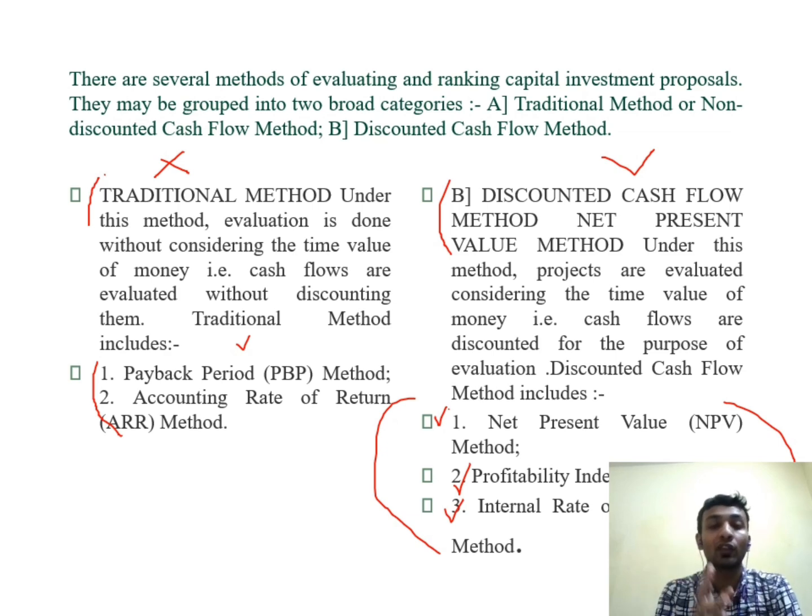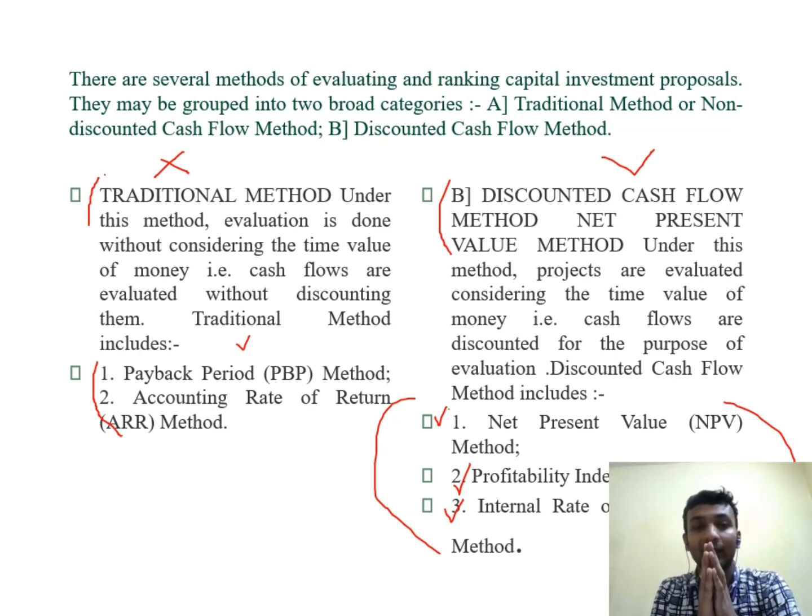Today's 100 rupees is not equivalent to 100 rupees in the future. Why? Because of the phenomenon known as inflation. The value of the rupee falls because of inflation. It is a broad topic, and inflation is another topic in itself. I hope that anyone who knows financial management knows what inflation is.